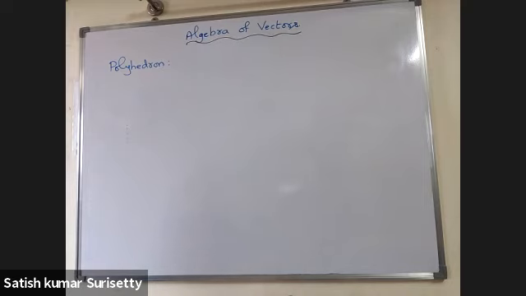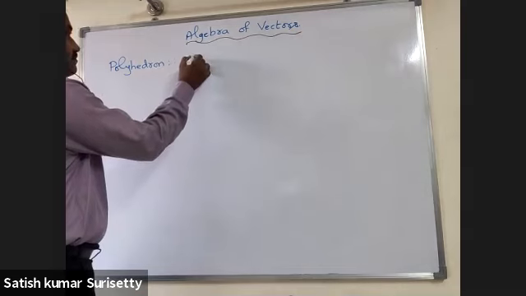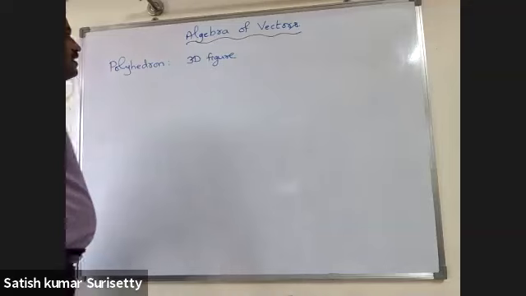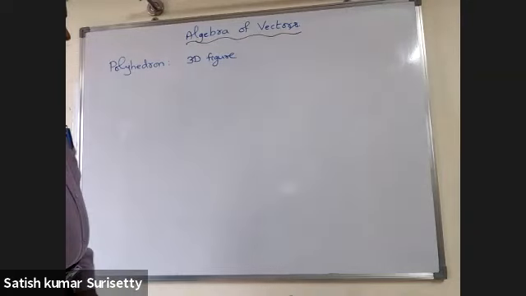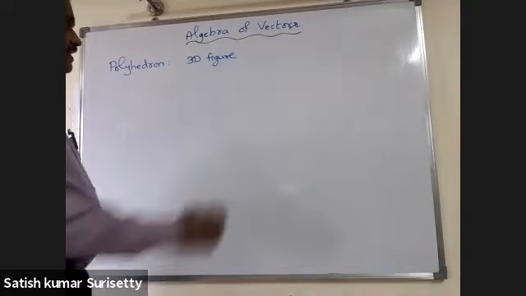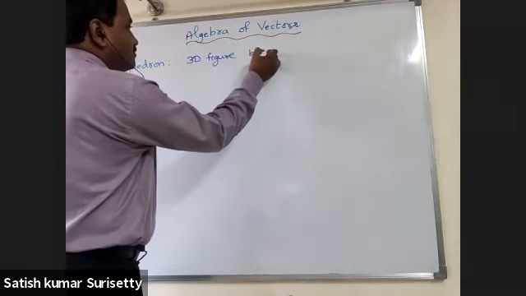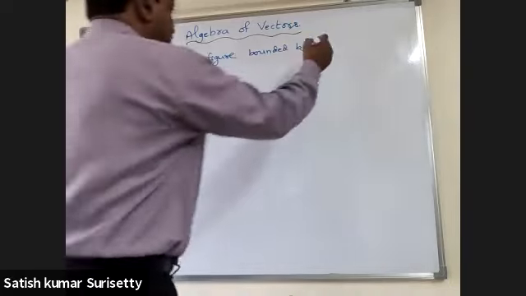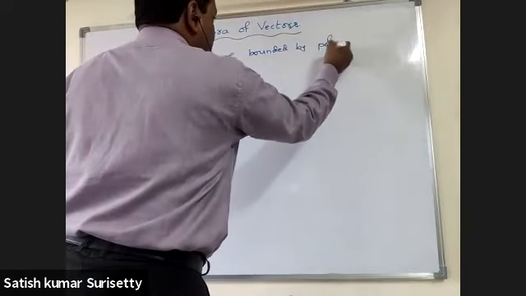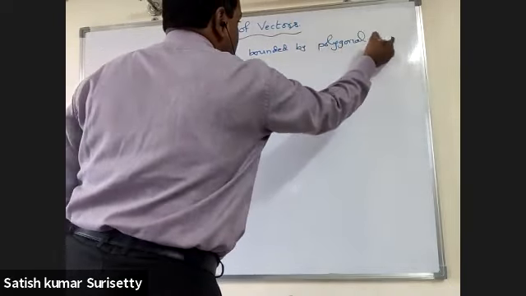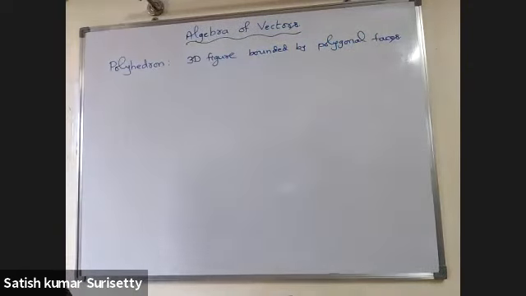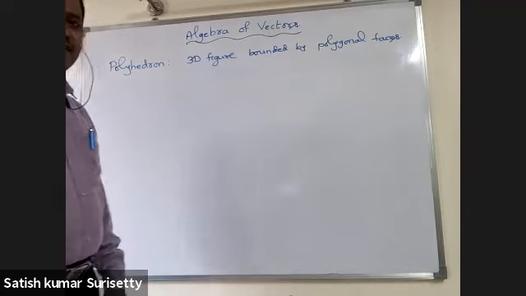Polyhedron is a three-dimensional figure bounded by polygonal faces.